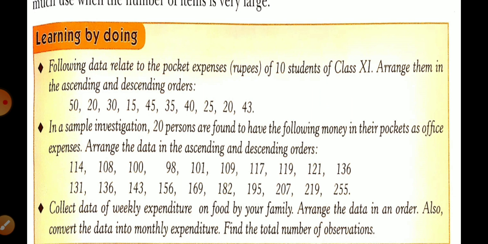Okay students, now learning by doing, it is given in your book. You have to do these questions in your copy. The following data related to the pocket expenses of 10 students of class 11th, arrange them in ascending and descending order. Next, in the same way, there are 20 persons found to have the following money in their pocket as office expenses, arrange in ascending and descending. The third one, collect the data of weekly expenditure on food by your family, arrange the data in order. It is not compulsory, you can do the third one if you desire, but the first and second you have to do in your copy.